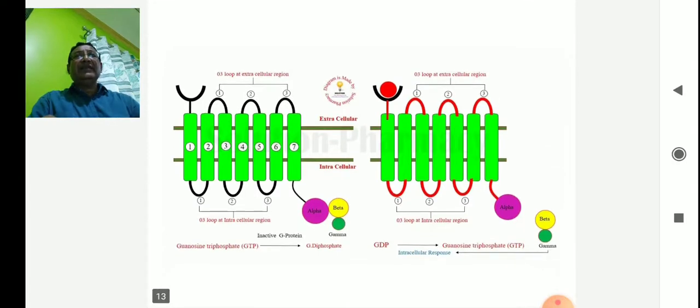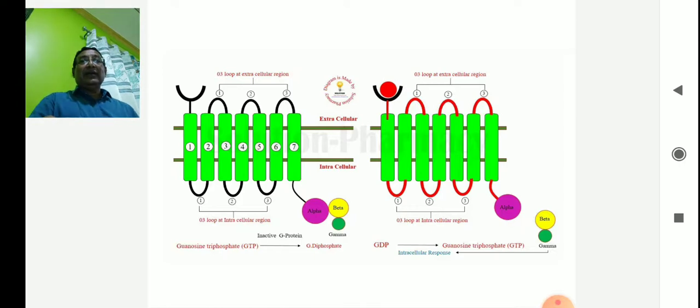Now we see this is a very nice diagram regarding the G proteins. Each green one has a numbering: 1, 2, 3, 4, 5, 6, 7. There are seven helices. The first one has the receptor outside the cytoplasm, and the last, the seventh one, has the NH2 terminal, that is the COOH terminal, where there are alpha, beta, and gamma, three factors that remain bound with the G proteins.